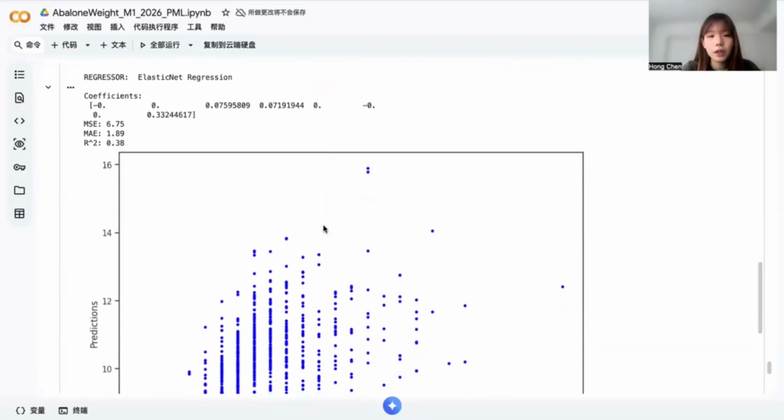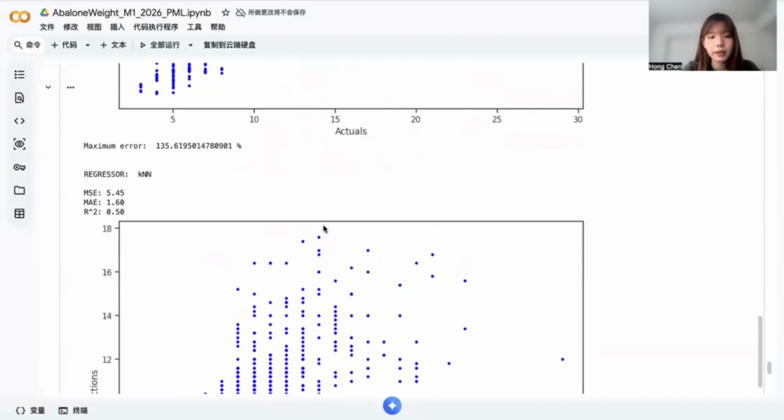Then for nonlinear models, k-nearest neighbors achieved an MSE of 5.45, MAE equal to 1.6, and R squared equal to 0.5, being very competitive with multiple linear regression. The KNN method captures nonlinear structure but can become sensitive to noise.